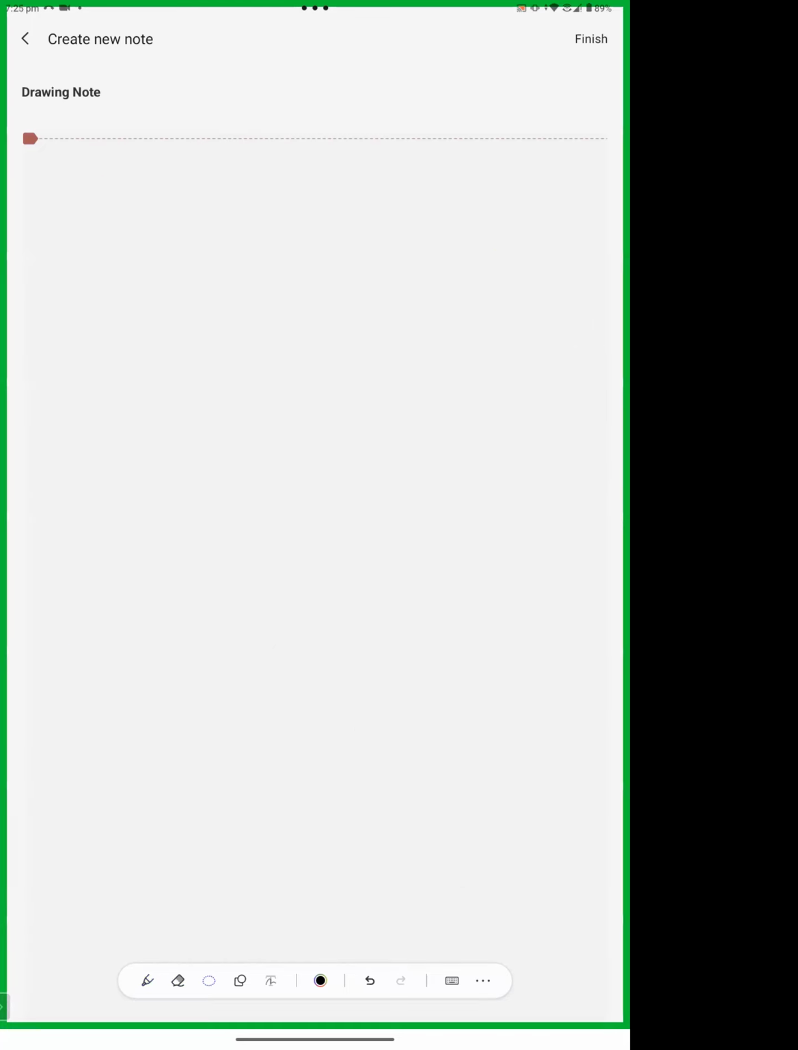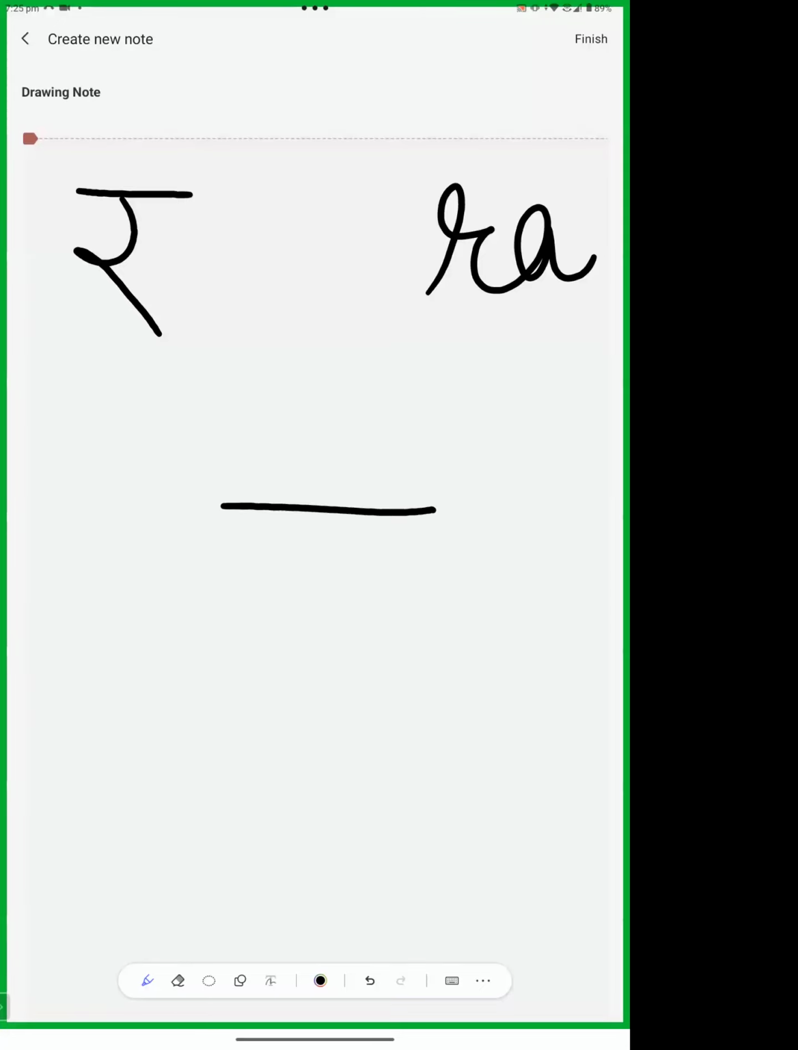Now, ra. Ra is very important. In diacritics, we make it like this. This is the sound ra. In Sharda, this is very simple. First of all, an upper line, then a straight line, and then a triangular shape, and it is filled. This is ra.